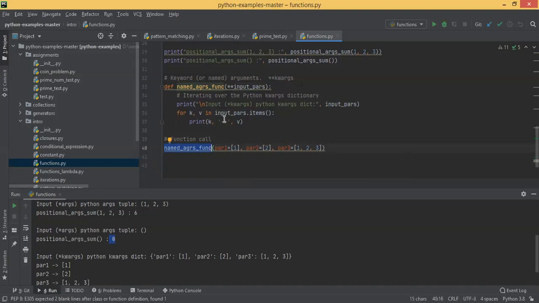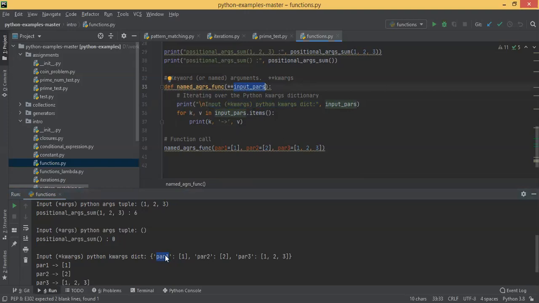Okay, so you can see the first time what it did: here you printed input star KWARGS, this dictionary. Then you mention this, so it's printing the entire dictionary, and then it's printing param1 colon this. That is how the dictionary looks. If you remember, we saw last session that we implement a switch statement in this way: key colon value. So you can see the parameter you sent in the input is printed this way, in curly braces, key colon value.